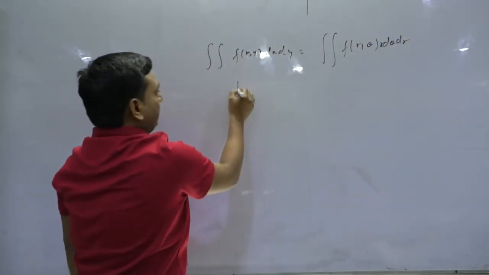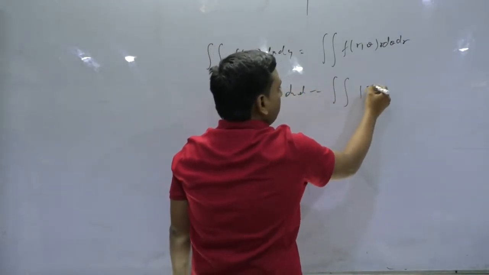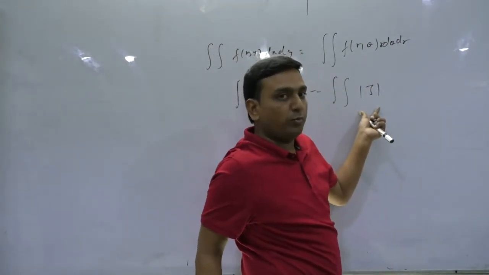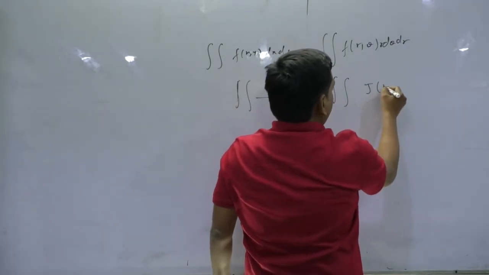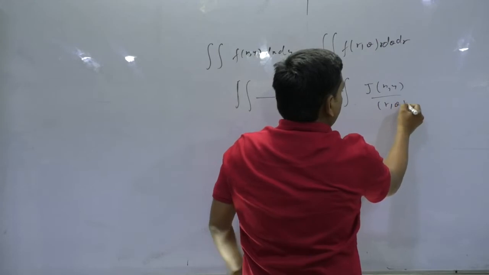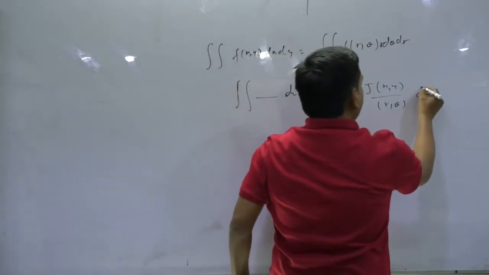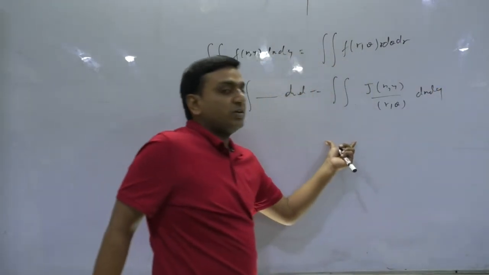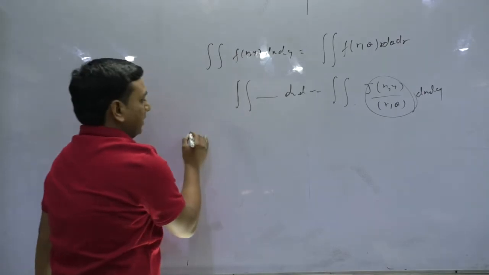So ultimately whenever you are changing the system, dx dy, you will be multiplying by the Jacobian of xy with respect to the other system in which you want to convert. For that we need to calculate the Jacobian.